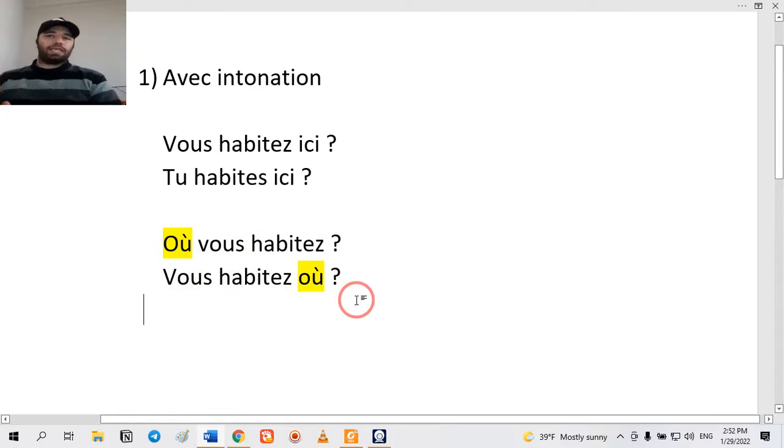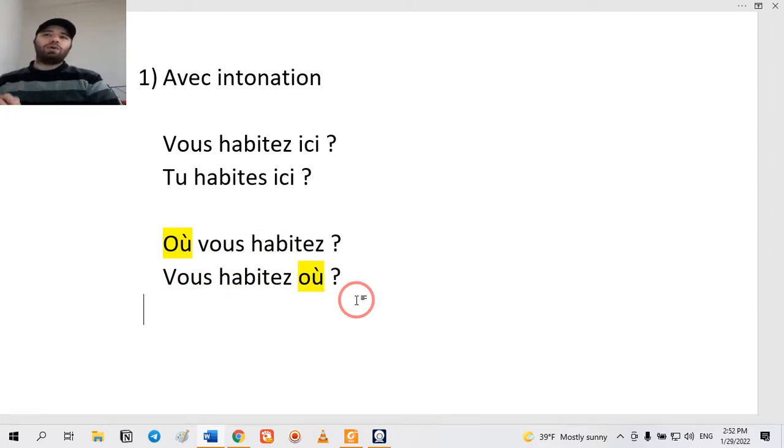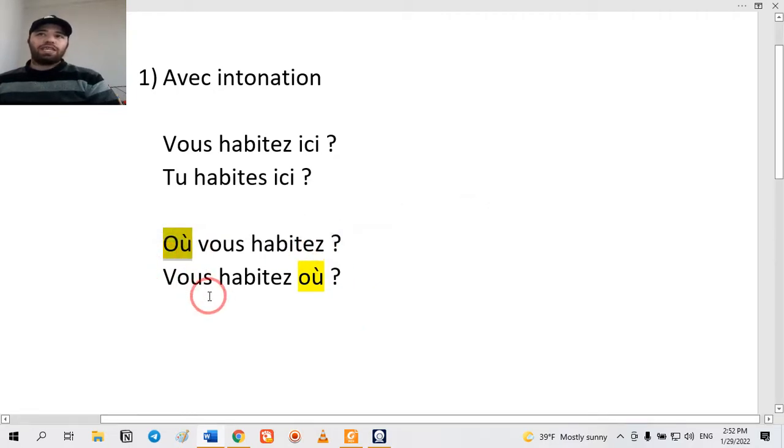But guys, please pay attention to this matter: the only type of questioning in which you can displace your question word is the intonation form. Only in the first type of questioning, you can put it at the beginning or at the end.